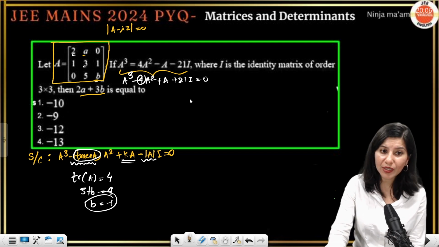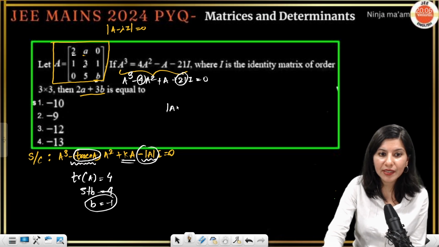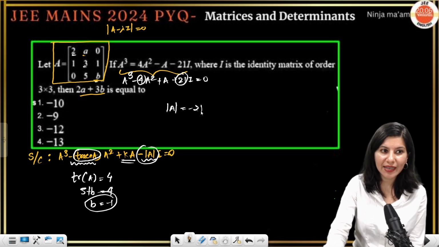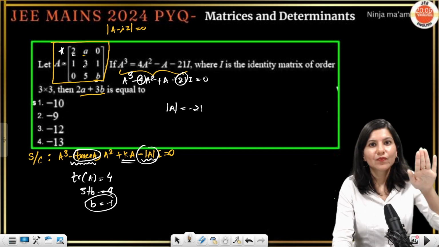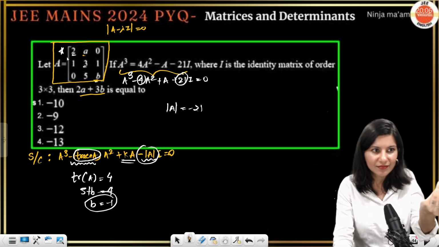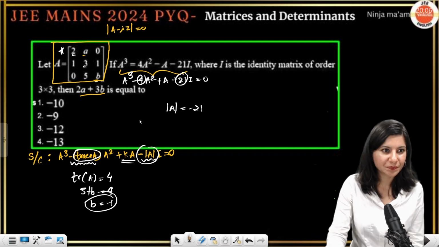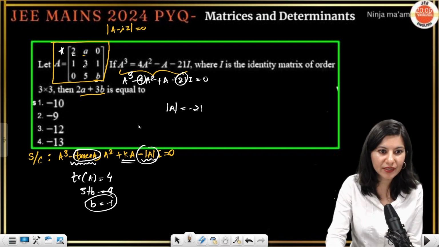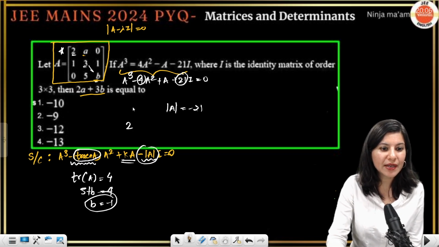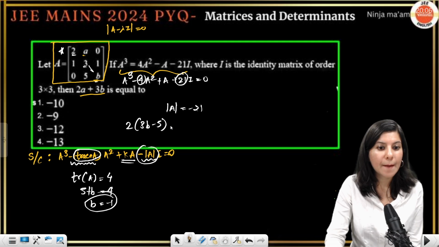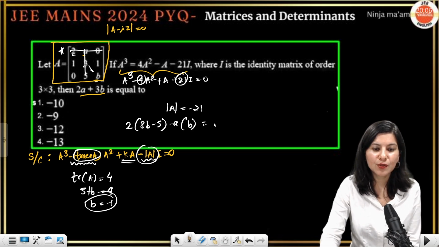Okay. Now this 21 can be equal to minus of determinant A, or determinant A will be equal to minus 21. You can apply this very well. So let's find out determinant A in terms of A and B. Actually we are done, right? We know B and now we just need to know A. Let's expand it along row number 1. So 2, 3B minus 5. Correct. Minus A, and you are going to have B, that's it, equals minus 21.